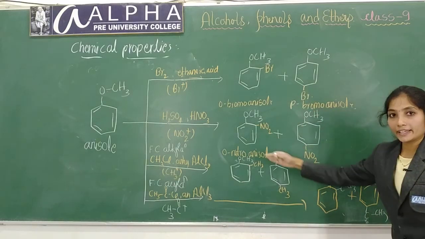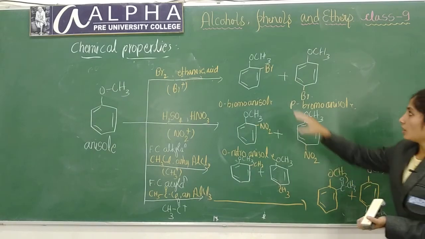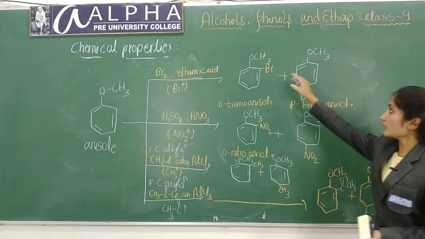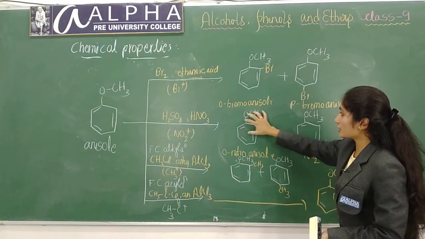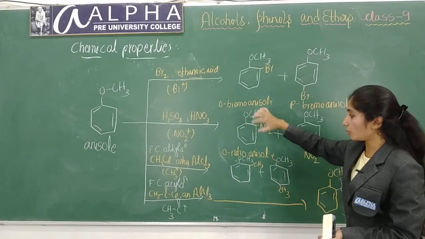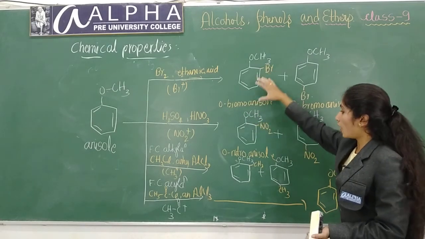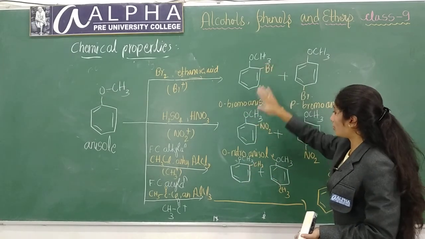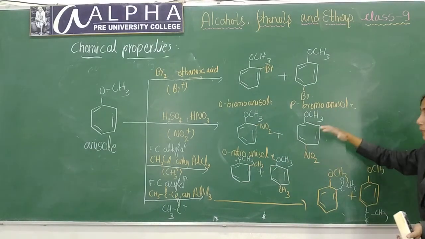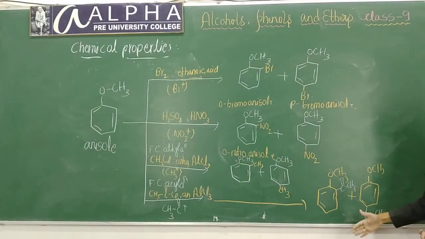So in all these 4 cases, para product will be major product, because at ortho positions steric hindrance will be more. This is also bulkier group, this is also bulkier group. In all these ortho products, steric hindrance will be more. So para product will be the major product in all these cases.